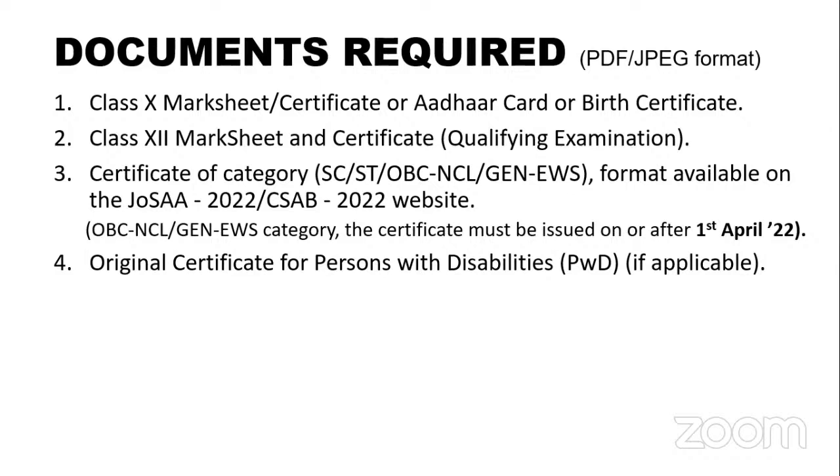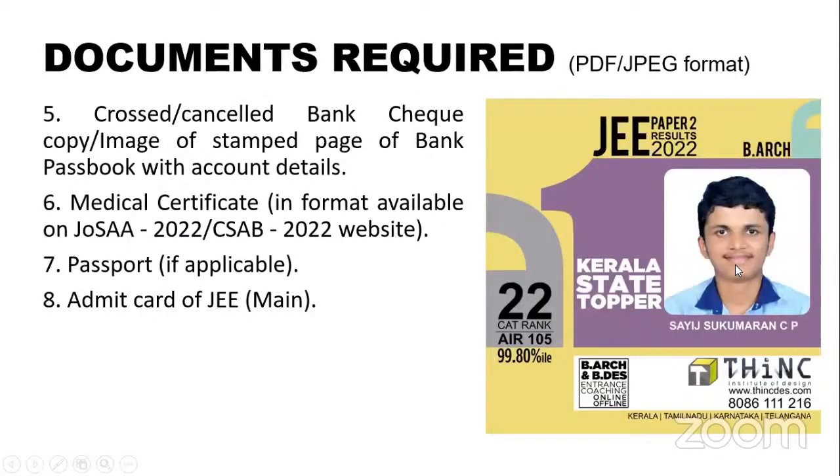Documents required remain the same. You can go through it, I'm not going to make it elaborate. Class 10th, 12th, then your OBC, SC, ST category certificates, and your original certificates if you belong to the PWD category. Please note, one of the most important things is if you belong to the OBC category, the certificate must be issued on or after 1st of April. So please ensure that the certificate is the latest. A lot of students have to run around in case of JoSAA also.